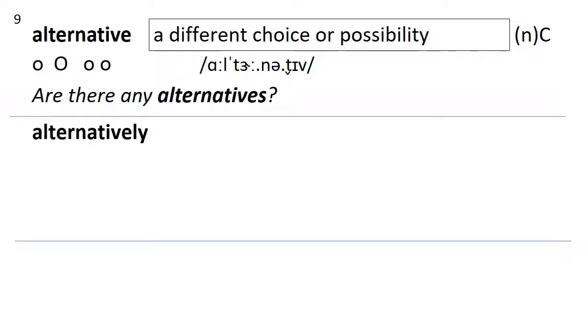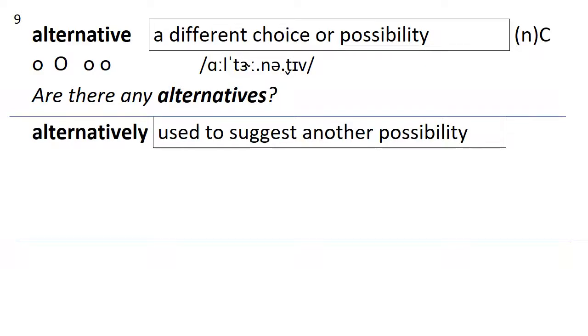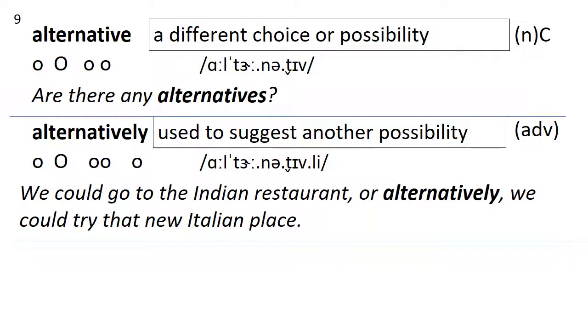So then we also have alternatively, which we use to suggest another possibility. So it's similar to alternative, but alternatively, again, is usually used for a suggestion, and it's an adverb. How many syllables are in alternatively? There are 5. Stress on the second. Alternatively. We could go to the Indian restaurant, or alternatively, we could try the new Italian place.